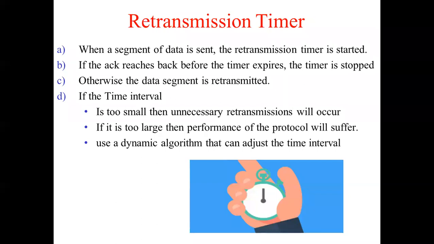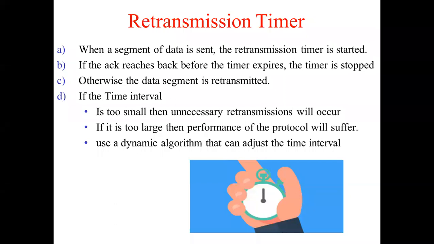Okay, but by chance, suppose we send a segment of data, a packet of data, and the acknowledgement doesn't come back. In that case, that means either the packet is lost, or the packet has some error, or there is some problem with the data segment that is sent. So how long can the sender wait for the acknowledgement? The sender will wait for a fixed period of time which is specified in the retransmission timer.